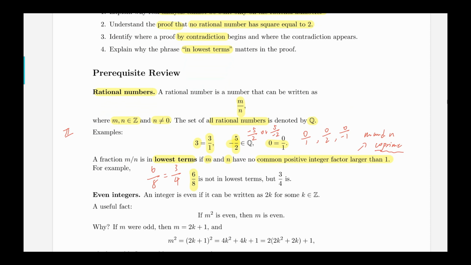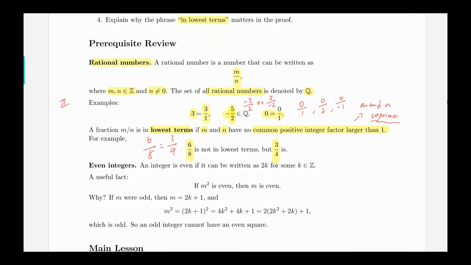In this case, their common positive integer factor is 2, which is greater than 1. However, 3 over 4 is in lowest terms because we cannot find a positive integer larger than 1 which is their common factor. So basically, a fraction in lowest terms means that we cannot simplify it anymore.